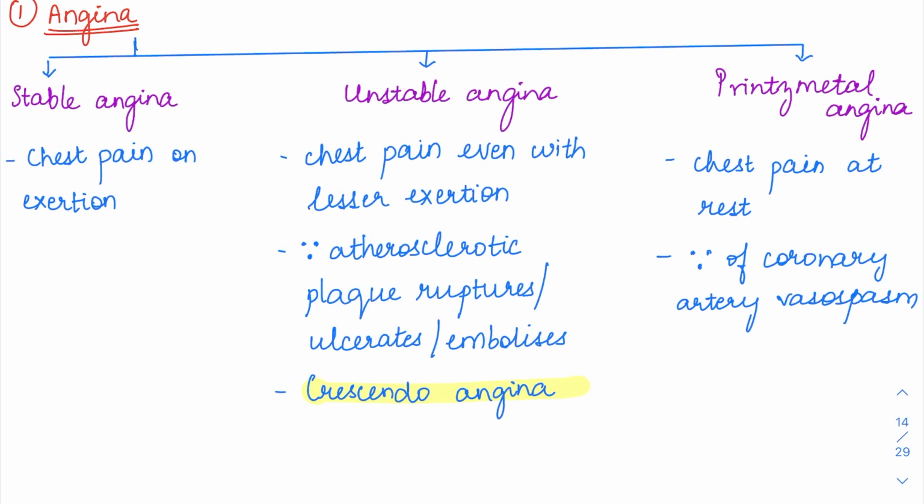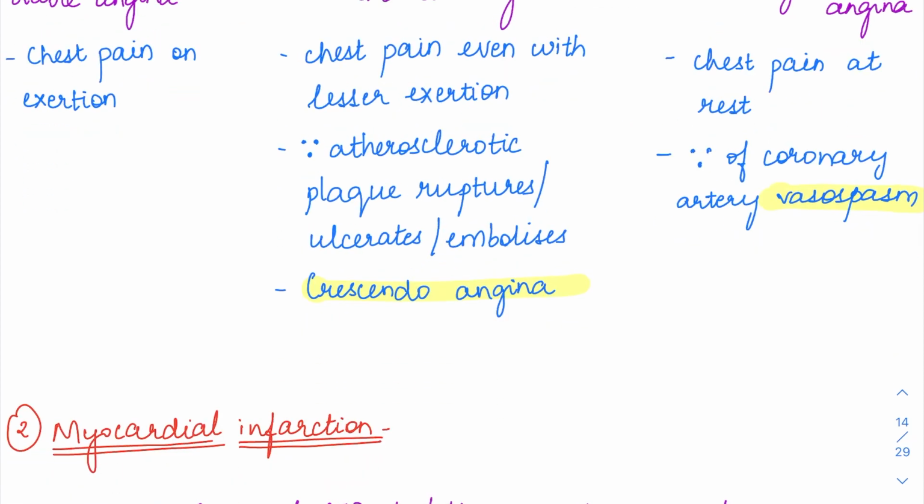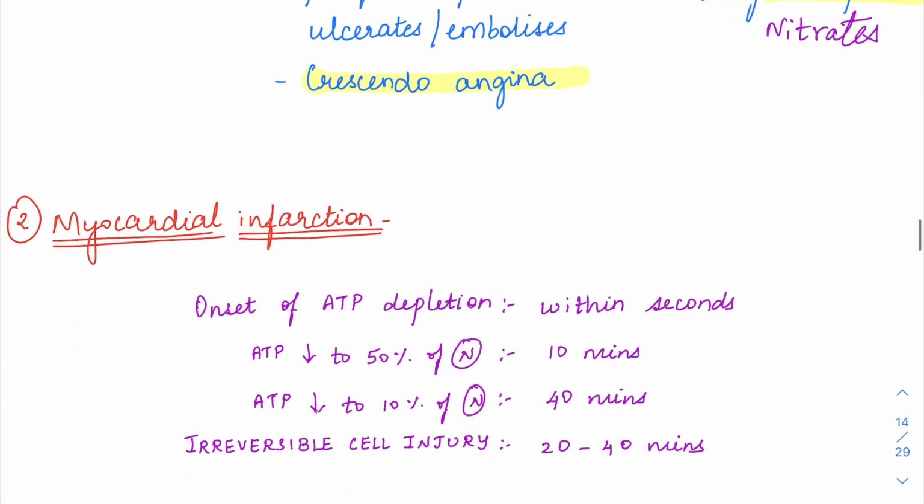Then Prinzmetal angina. Here, the chest pain can be present even at rest. Just sitting, they'll have pain, and it comes suddenly, like a transient kind of thing. Why? Because the coronary artery undergoes vasospasm. Coronary artery vasospasm is the main cause of Prinzmetal angina. And if you give dilators like nitrates, these will cause immediate relief to these patients.